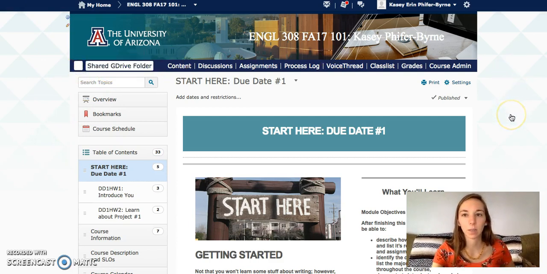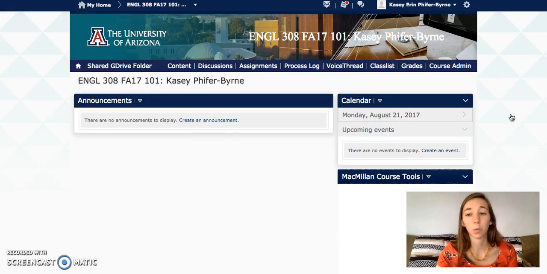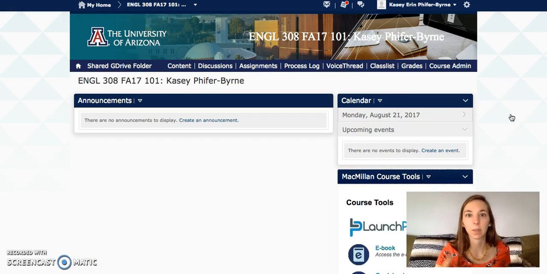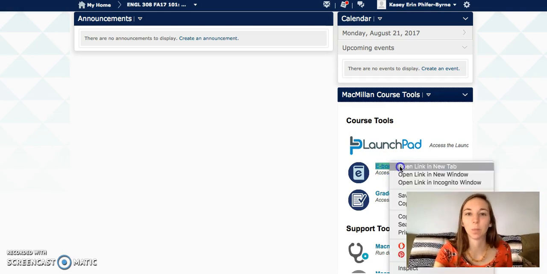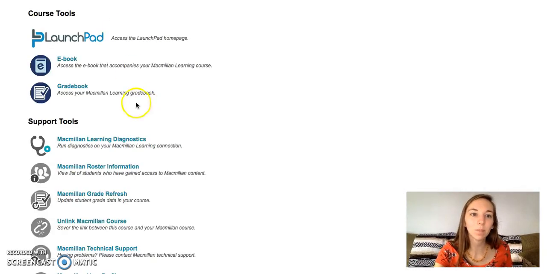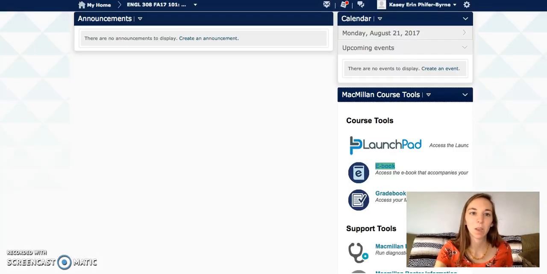We'll go over how to access your textbook. I'm not going to go through accessing the textbook for you because you can do that. But there's just something I want to point out, and that's if you have a pop-up blocker. It took me a long time to figure this out, but you can't just click on ebook, because nothing will happen, and then you'll be confused for a long time if you're me. Maybe you'll figure it out faster than I did. But I always have to just open in a new tab. And then I click into the new tab, and then I just click on it through there. And I'm not even going to click on it and load it because you can do that. But if you have trouble accessing the textbook, try that first.